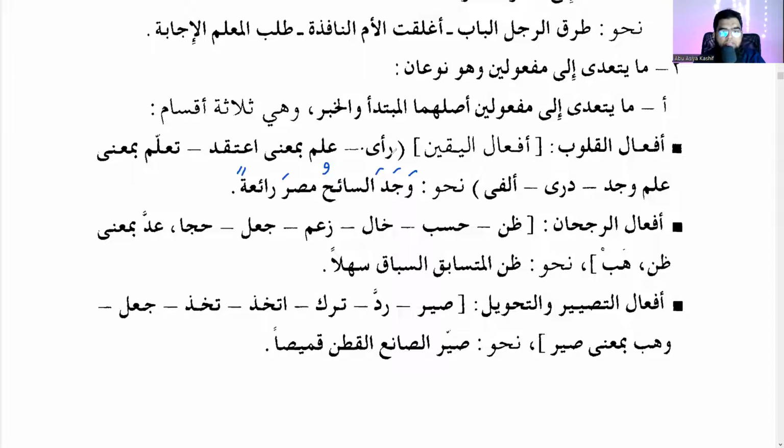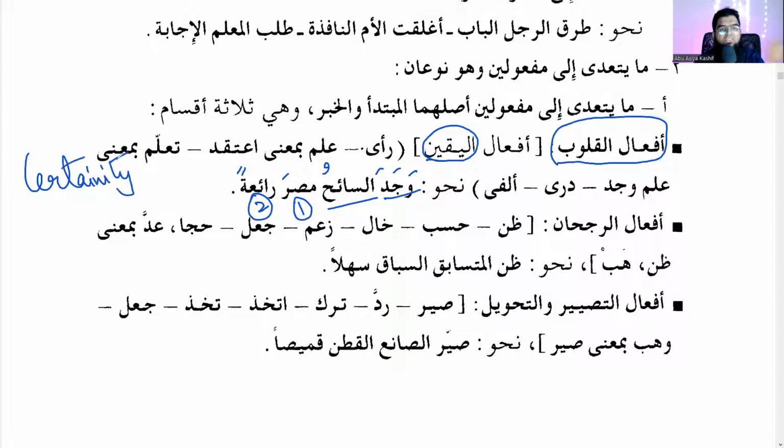So we said this is fi'l, this is fa'il, this is maf'ulun bihi awwal, and this is maf'ulun bihi thani. Correct? So these are called af'alul qulub, or af'alul yaqeen. Yaqeen. So there's certainty here. Because he's finding it fabulous, that means he's certain that it is fabulous, according to him, of course. So this is certainty. أفعال اليقين.